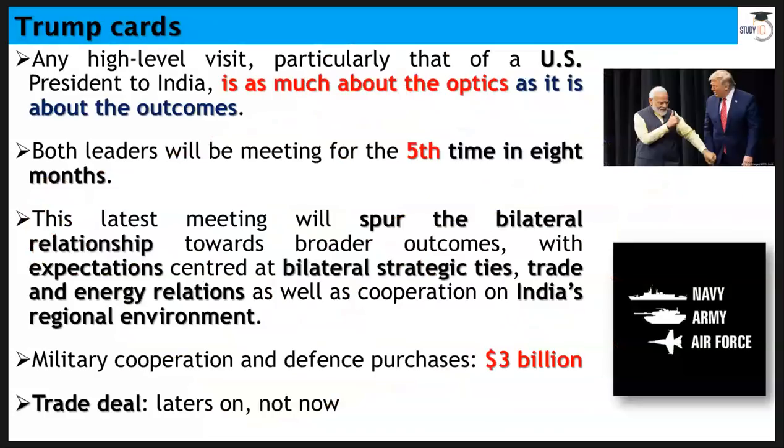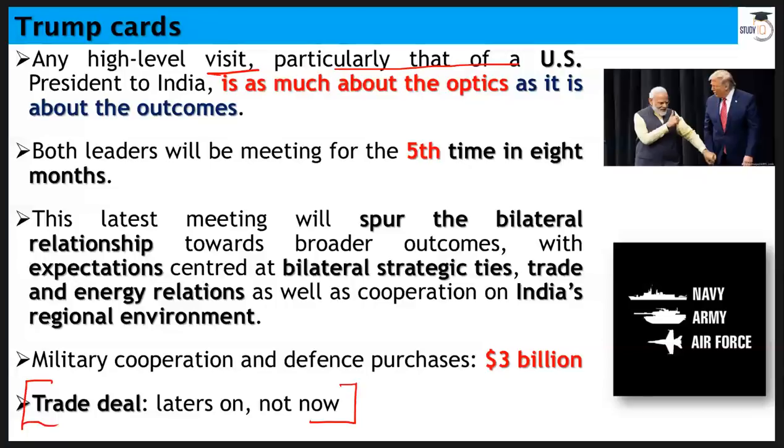Today we have some new points, some important aspects. Any high-level visit, particularly that of a USA president to India, is as much about the optics as it is about the outcomes. So we should not limit ourselves with the results. Like, for example, trade deal. Now, Mr. Trump has clearly said that trade deal is not going to take place this time during this visit.